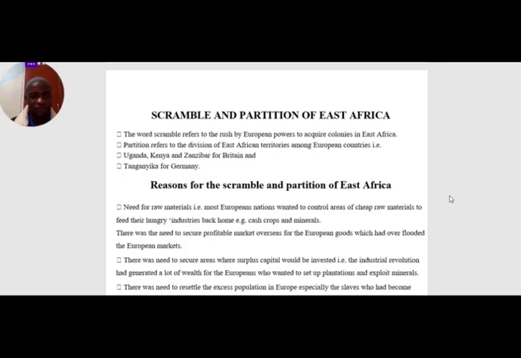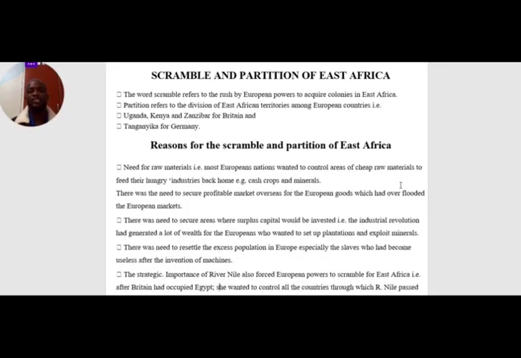amongst themselves. We have what we call the economic factors that pushed many of the European powers to come and fight for African territories. Then we have the social factors that made the European powers struggle for African territories. And then we have the political factors.